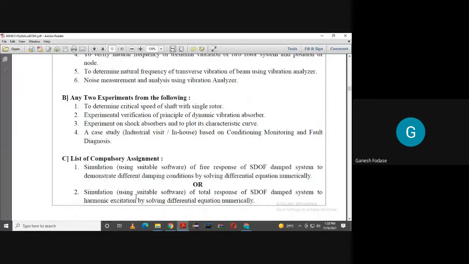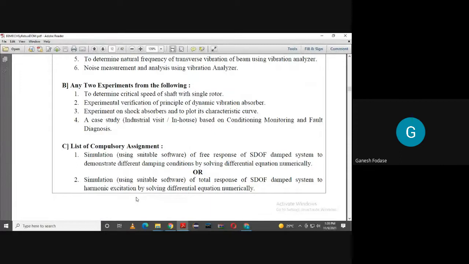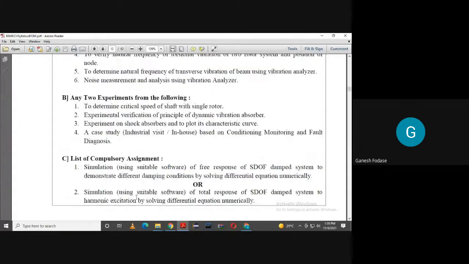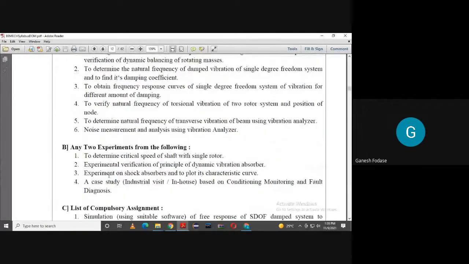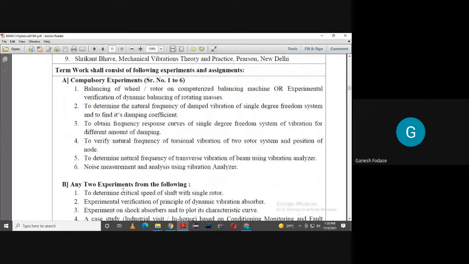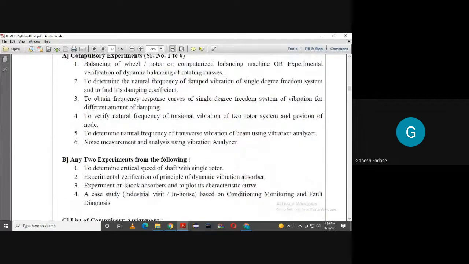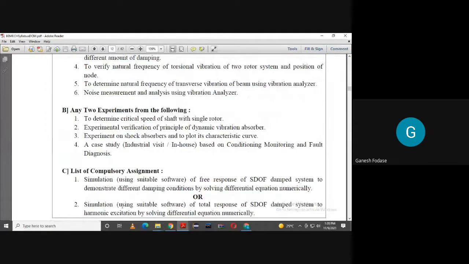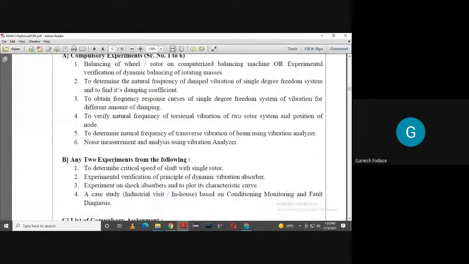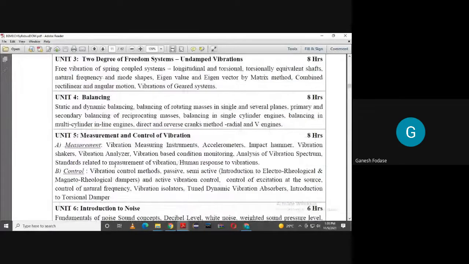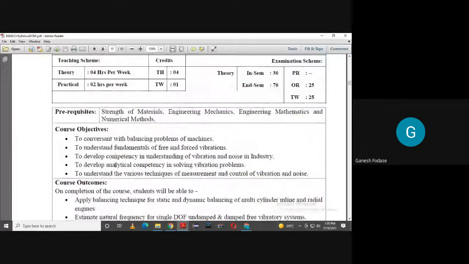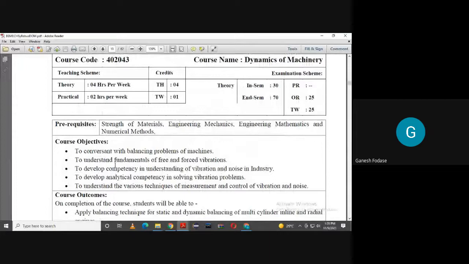Actually, a list of assignments is there. Out of these, we need to perform at least 1. So if you think about practicals, it is 6 plus 2 plus 1 assignment. So 6 compulsory experiments, then 2 out of 4, that is 6 plus 2, 8, and 1 assignment we need to perform. And when we talk about term work, in the subject Dynamics of Machinery, oral is 25 marks and term work is 25 marks based on practicals.